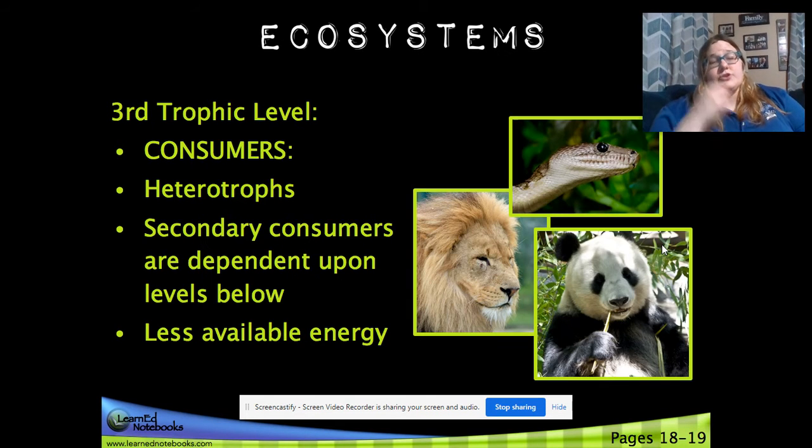And last is your third trophic level. Again, heterotrophs, and they're secondary consumers and they're dependent upon the level below them. There's even less energy. Remember, you lose 90% of energy as you go up the energy pyramid. So producers have 100% of the energy. They're making their own. Something that eats them only has 10% of the energy. Something that eats that first thing only has 1%. You're losing 90% every time you go up. That's why you don't get out to 5 or 6 in a chain, because you're not getting any energy.